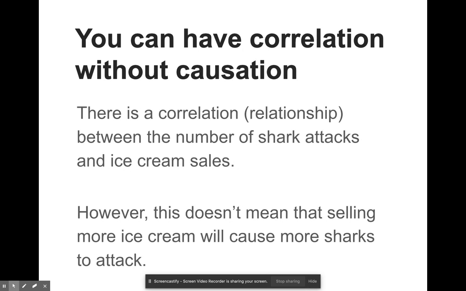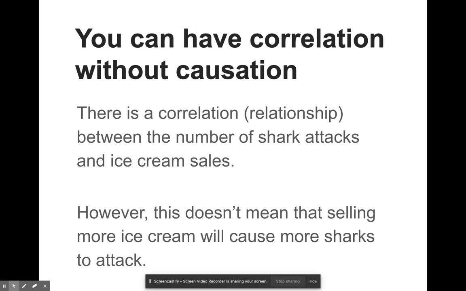Also, shark attacks typically happen on bodies of water, and during the summertime is also when people decide to go to the beach to get on boats and to do water activities in the summertime. So it is not necessarily that these two things are directly related. It is that when they are observed, they have a commonality, that these things are both popular during the summertime. And so that's how they can be connected, is that during the summertime, ice cream sales go up. During the summertime, shark attacks also go up.